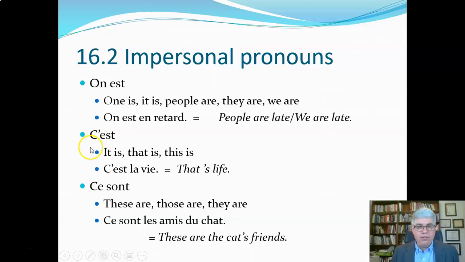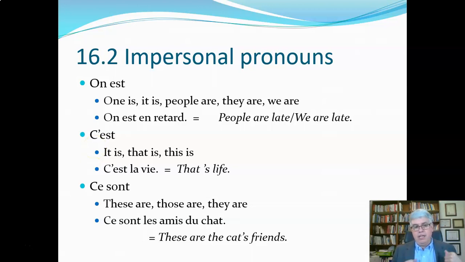C'est is also another common impersonal expression. So this is c'est, that's the little ce, the this or that class of words, and this is translated as it is, that is, or this is. So we can have the expression like c'est la vie, that's life.